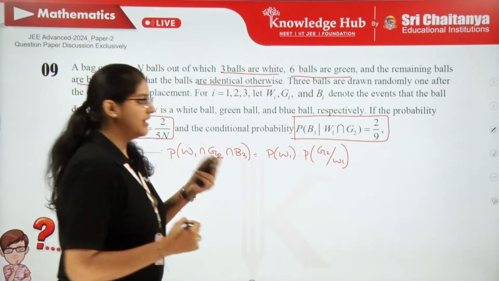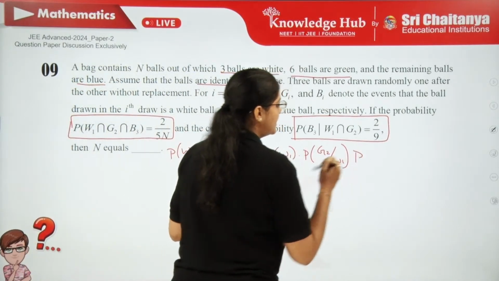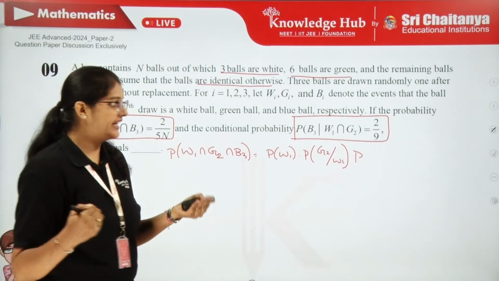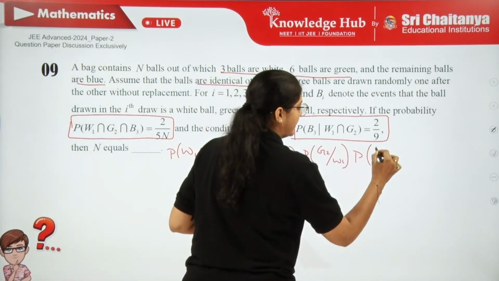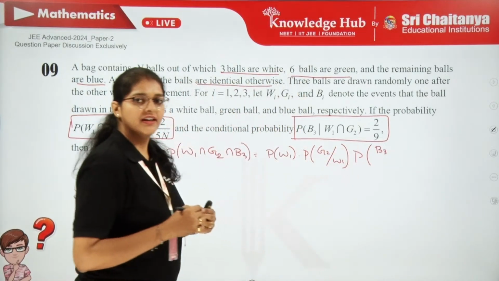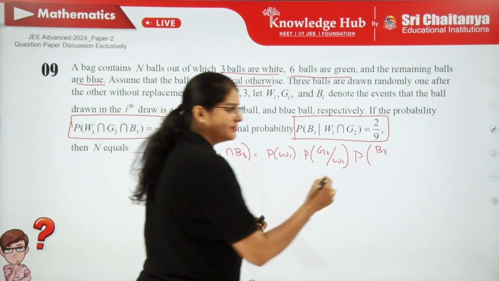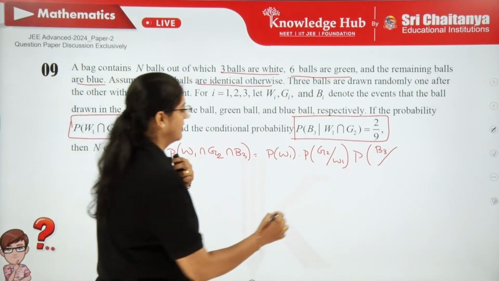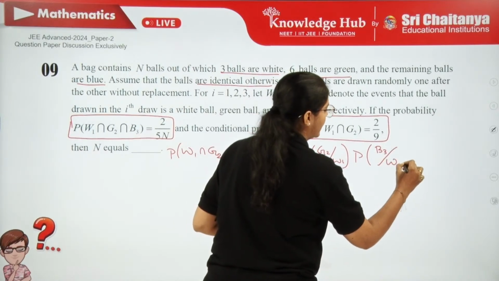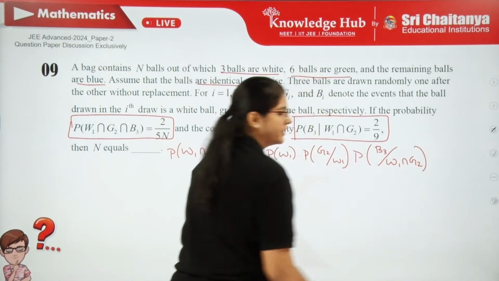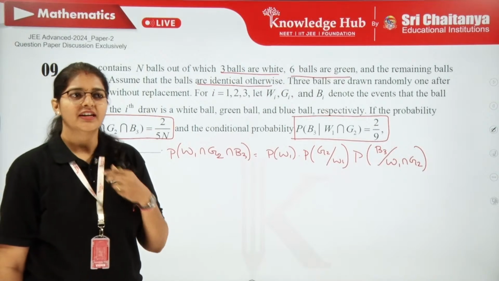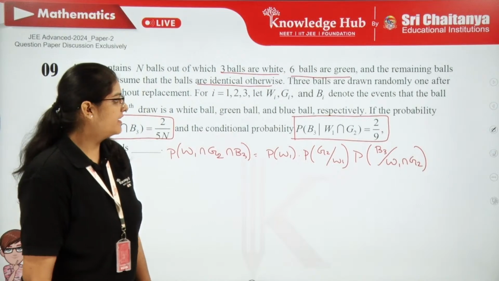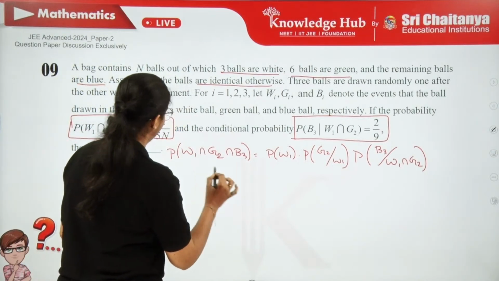The first event has already happened. Now first and second events have happened, 2 balls we have drawn. Then for the third one, we have to take B3, that means a blue ball you have to draw the third time. So next we are going to take B3 after W1 ∩ G2, that means after the happening of W1 and G2. What is the probability of B3? So now you can try to check. So this is given as 2/(5n).